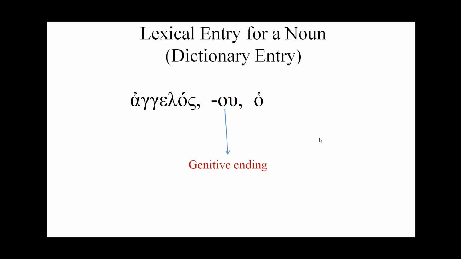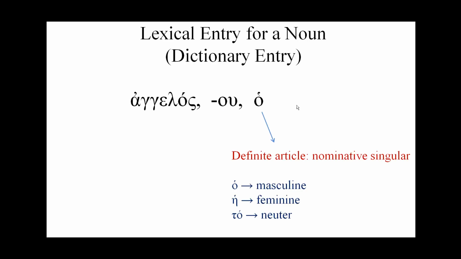The third piece of information is the definite article. It will give you the nominative singular form of the definite article. So for angelos, we have ho, and that tells you that it's masculine. If you saw he as the definite article, then it would be feminine, and if you saw to as the definite article, then it would be neuter. So this could vary. Some lexicons are friendly, they just tell you M, F, or N rather than giving you the definite article. But oftentimes you'll see the definite article, and that's your key to the gender, masculine, feminine, or neuter.